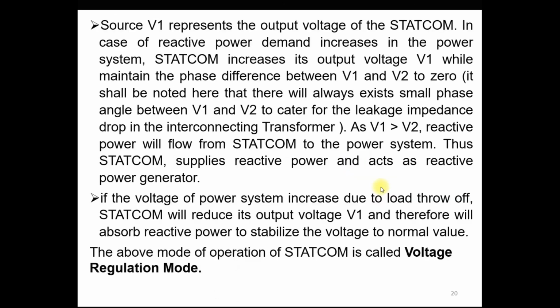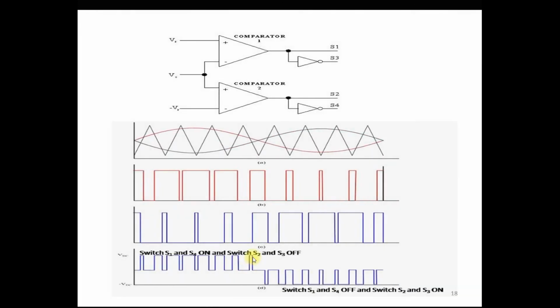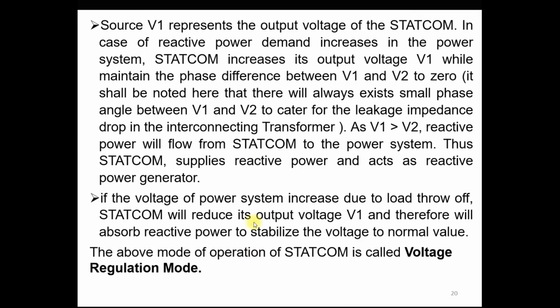Next, this source V1, as we have seen in this figure, represents the output voltage of the STATCOM.